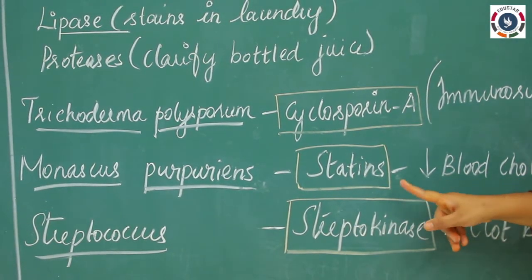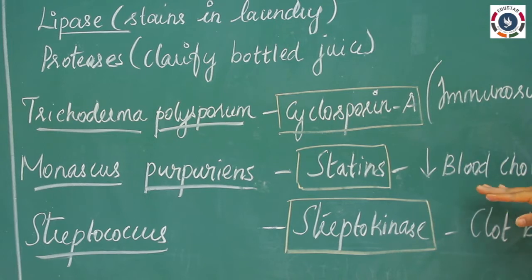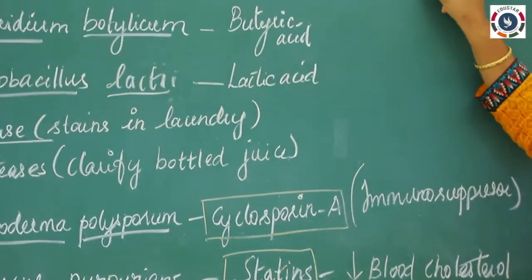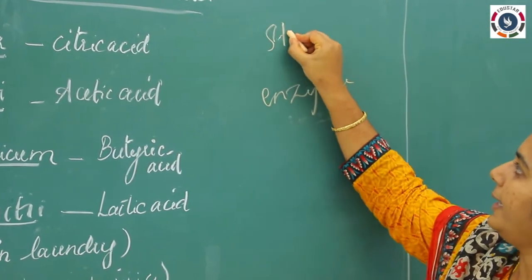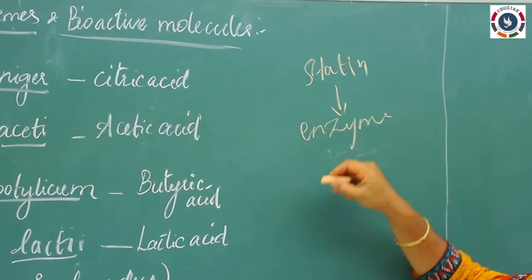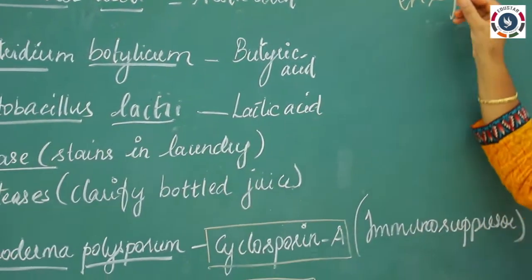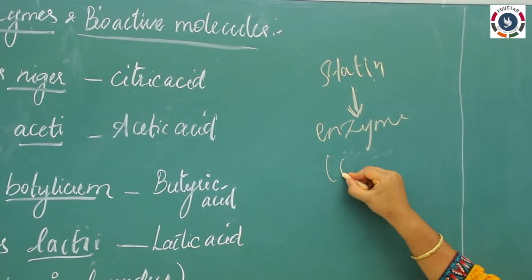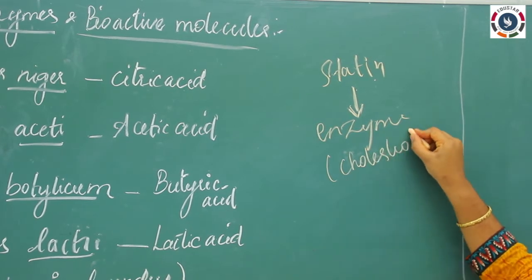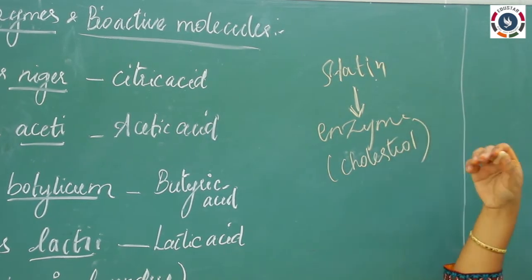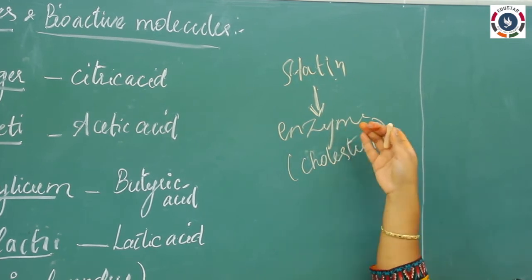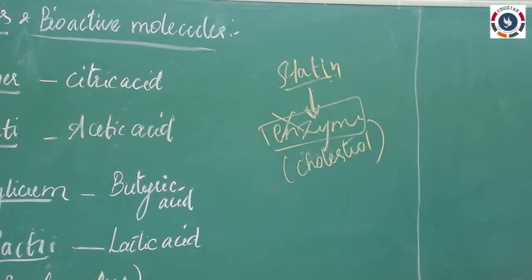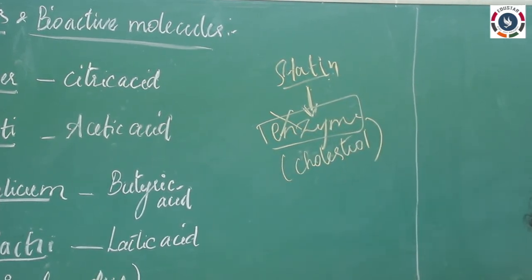This statin acts to reduce the blood cholesterol level. So what it is doing is that this statin will go and inhibit the enzyme. Okay, the statin is a chemical compound obtained from the yeast Monascus. So this will suppress the enzyme which is responsible for the production of cholesterol. If a patient has high cholesterol, the cholesterol is produced with the help of an enzyme, okay. That particular enzyme is suppressed with the help of the chemical statin. So statin plays an important role in the medical field.